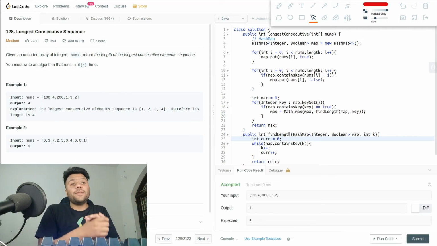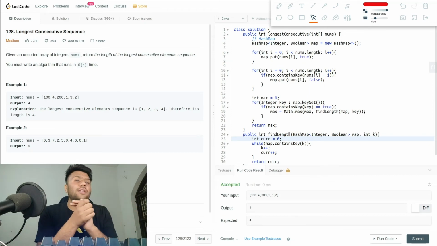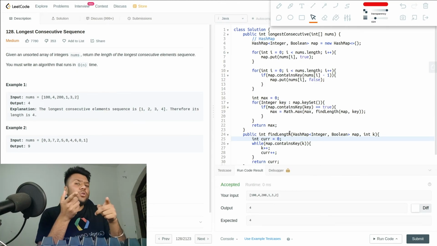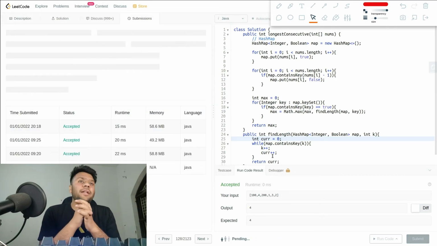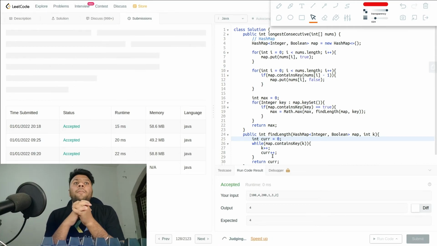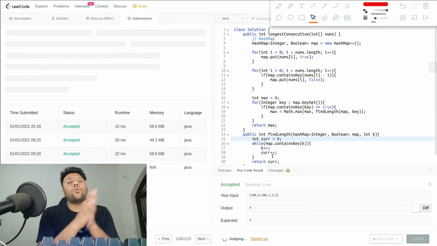Okay, and here we go, ladies and gentlemen. So it's accepting very well. So you have to give max as 0 because we are using hash map, so it's counting the value. In the sorting one you have to give 1 or 0, it's all up to you, but in the hash map you have to give 0. So remember this thing. Let me submit it and I'm going to tell you space complexity and time complexity if all the test cases are accepted.